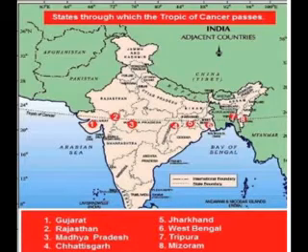Yes, the Tropic of Cancer passes through India. Name the states it passes through. Okay, so you can observe here the Tropic of Cancer passes through India. So let's see which are the states. First one is Gujarat, next Madhya Pradesh, Chhattisgarh, Jharkhand, West Bengal, Tripura and Mizoram. So these are the states where the Tropic of Cancer passes.